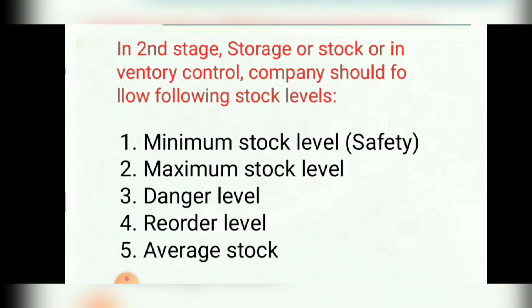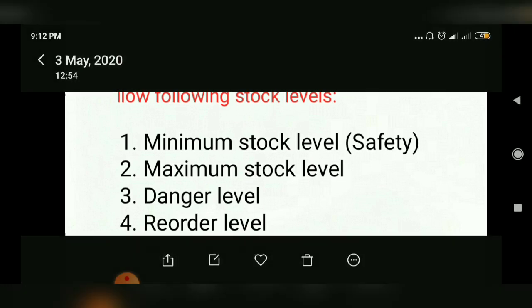Correct? So at this point, the storekeeper should reorder the raw materials, or he should place a fresh order with the farmers or the suppliers. He should order the raw materials.